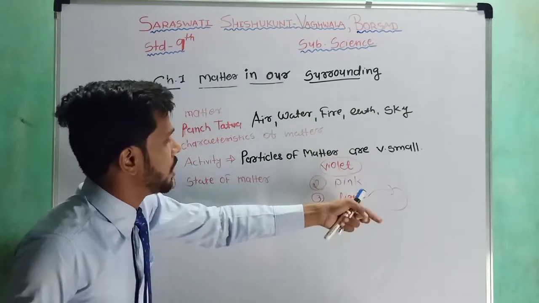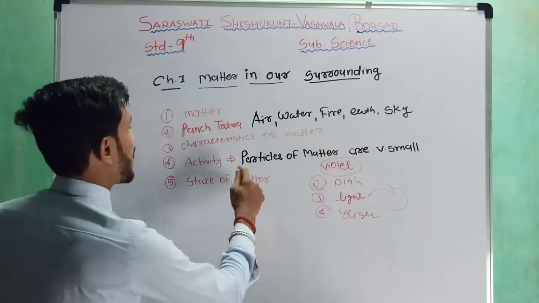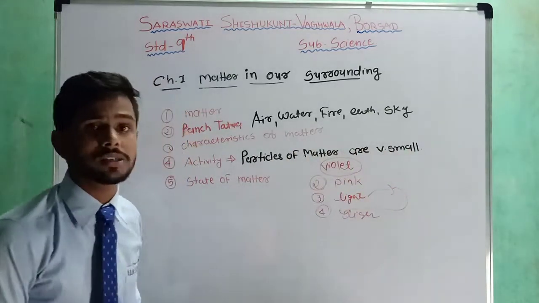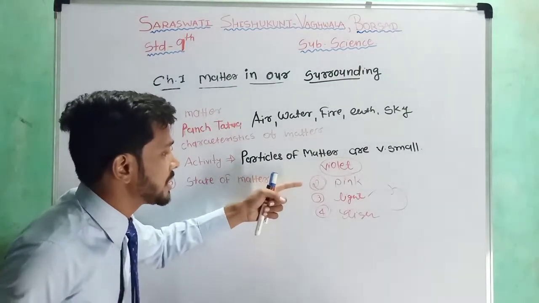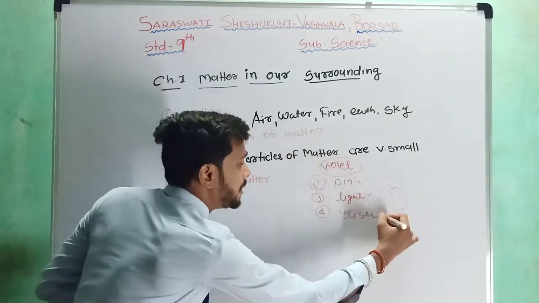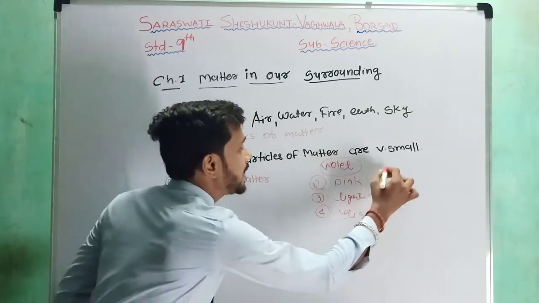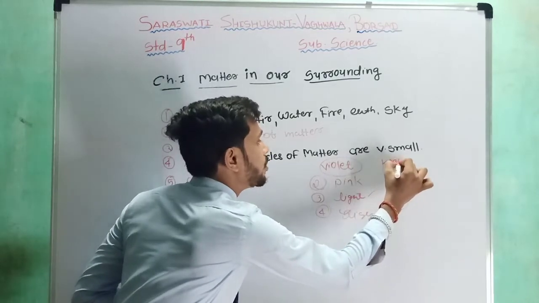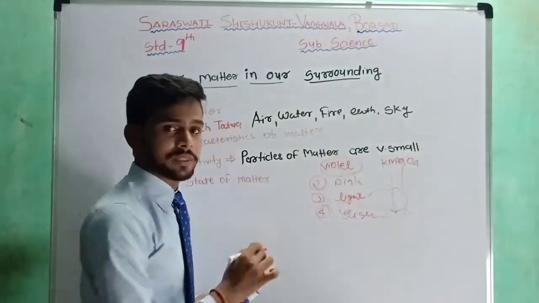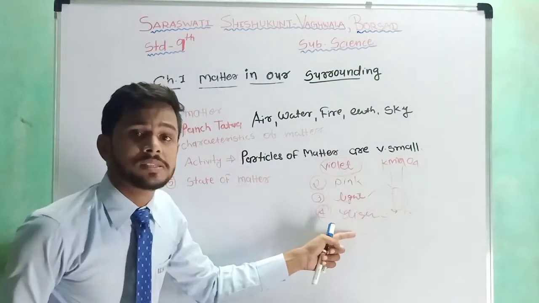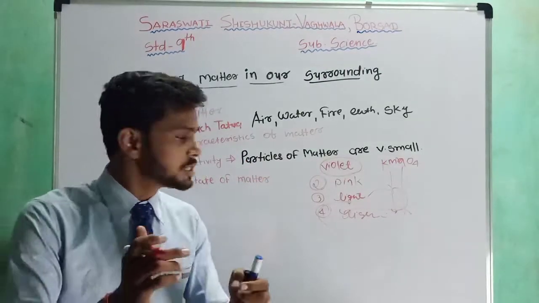From all these observations, we can conclude that the particles of matter are very small, because we are able to see that particular color: pink, light pink, or very light pink. But why can we see that color? Because there are still some particles of KMnO4 till beaker number 4, and hence we can conclude that the particles of matter are very small.